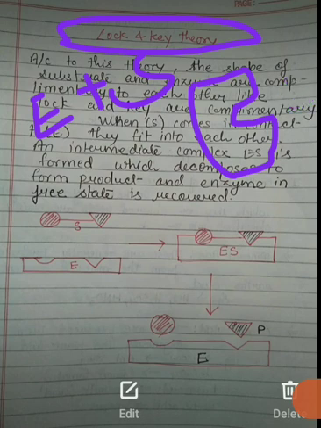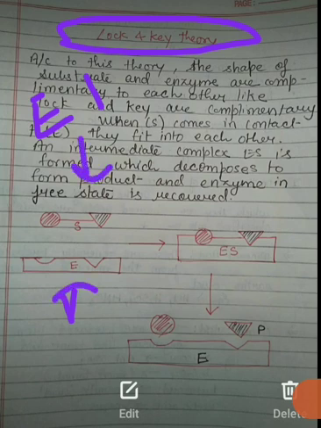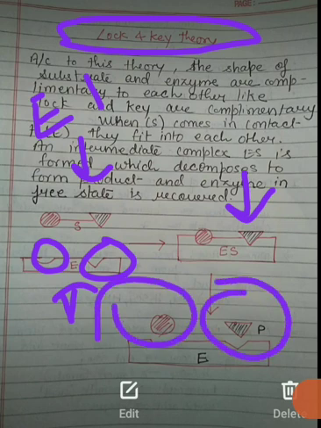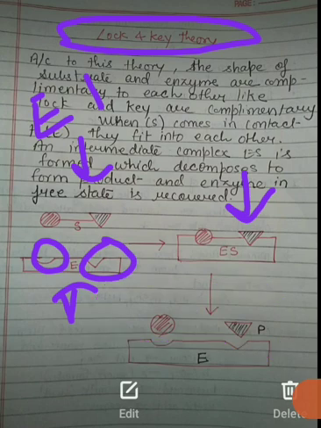Here you can again see, this is the enzyme and this is the substrate, and you see blank spaces here where the substrate will fix itself and form an intermediate complex. This is called ES, and it decomposes. This ES decomposes and results in formation of product and enzyme. Okay, the product and enzyme are formed in free state. So this is all about today's lecture.